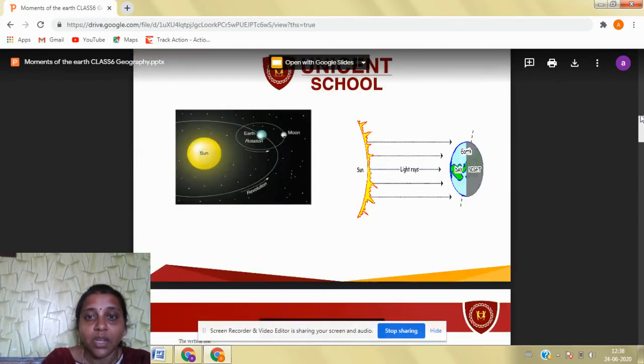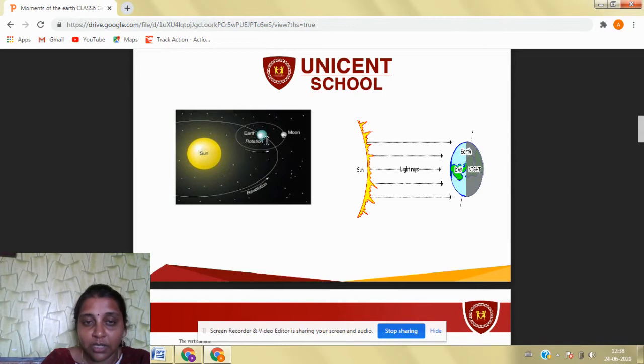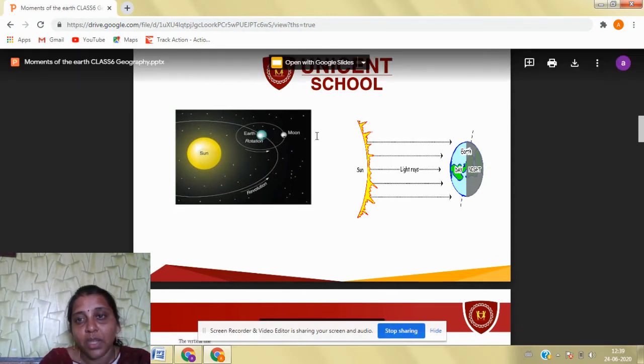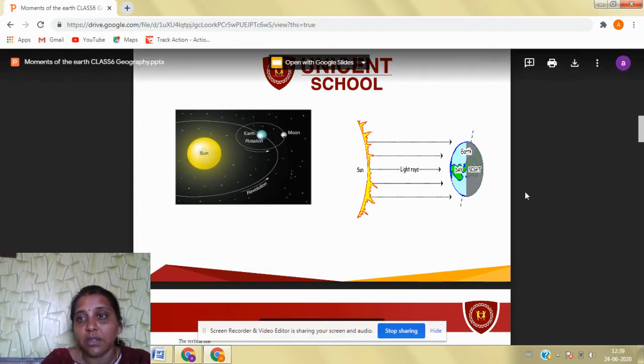Now, this is Earth's rotation, which is moving around in its place, and also taking a revolution. That is, it is still moving around the Sun. Now, this is the axis, which is slightly inclined, not vertical, not straight.